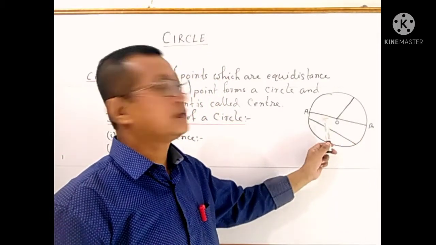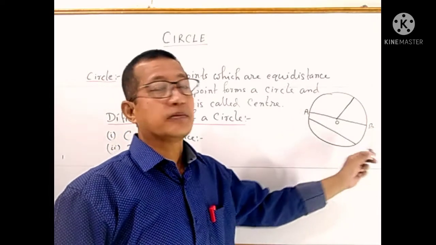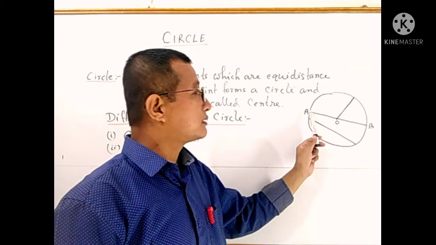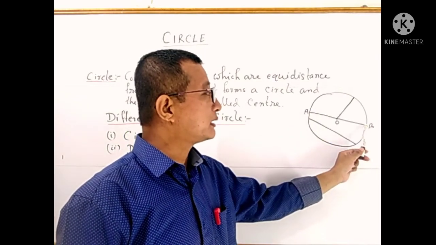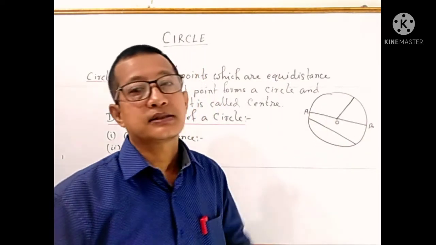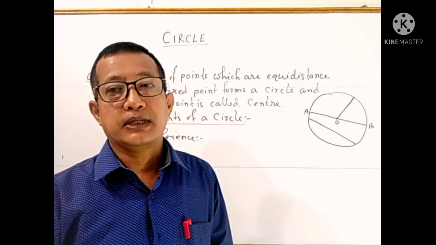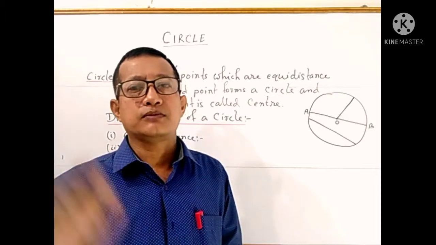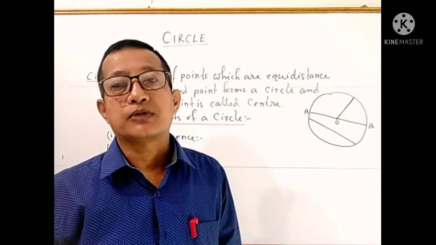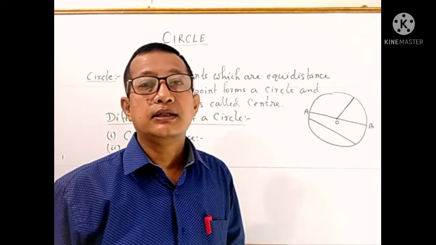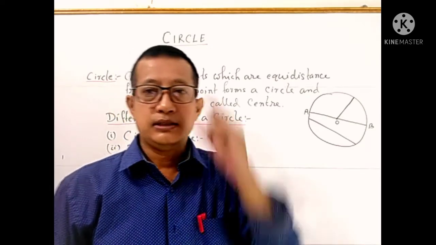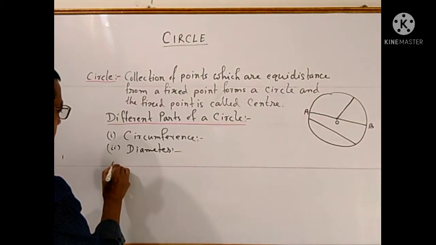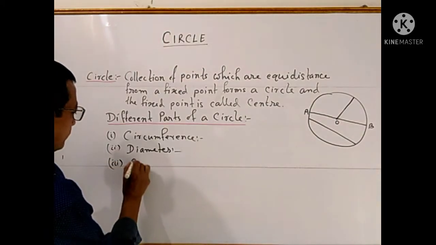The definition of diameter: the line segment which joins any two points on the circle and passes through the center. Any two points on the circumference we join, but it should pass through the center. Then it is called the diameter. Clear?